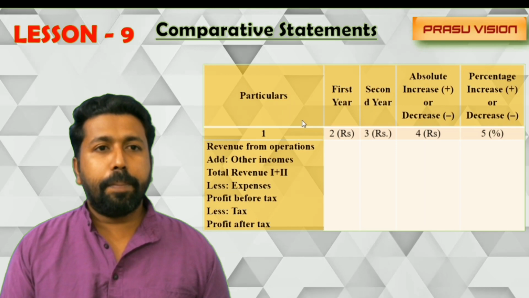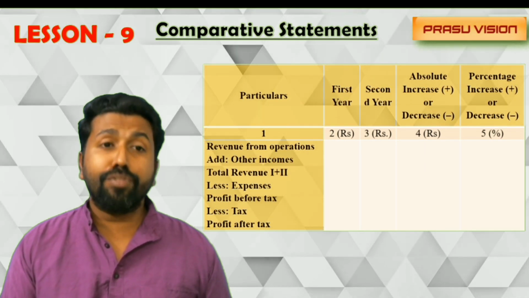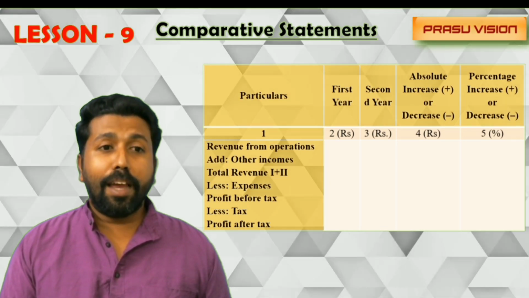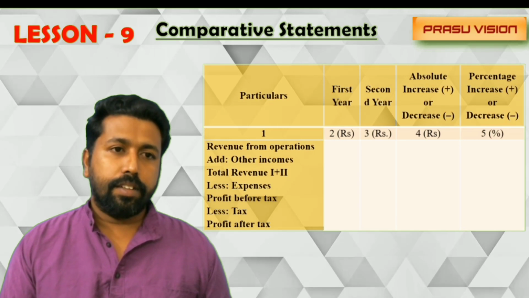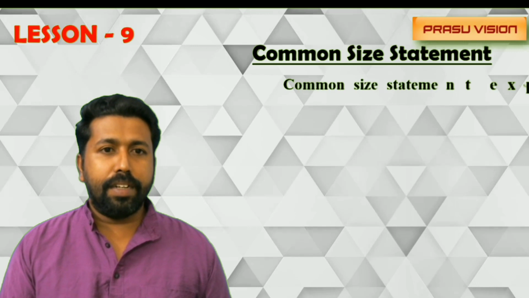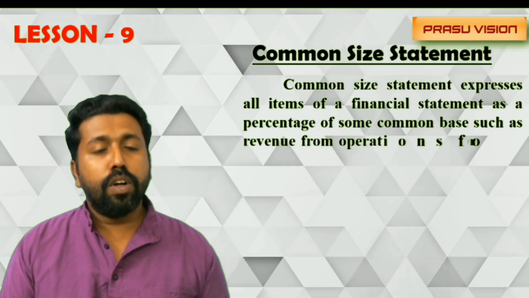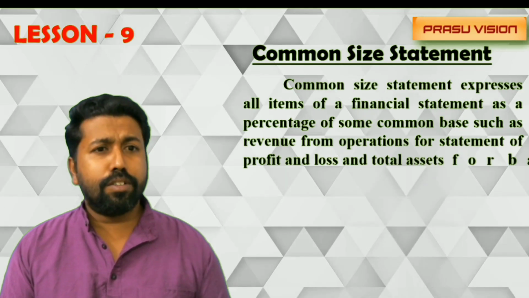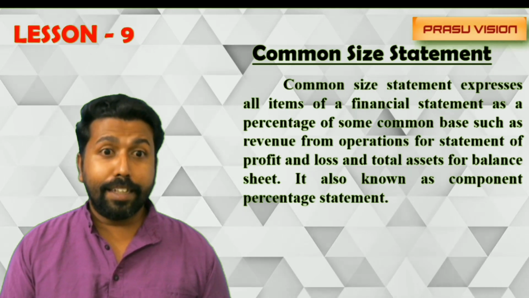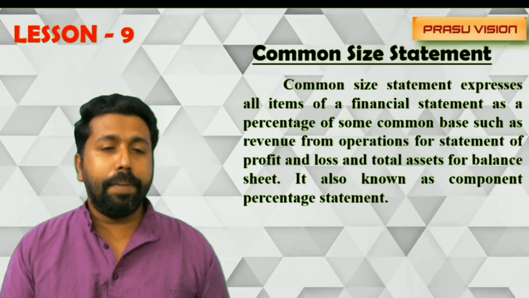Like the same, we can prepare it. In the particular column only one change is happening for the comparative statement of balance sheet. There we are recording all the items, equity and liability and the total asset. That's the only change for that. And another tool is the common size statement. Common size statement is very important. All these areas we can expect for a 4-mark question and a choice-level question. Common size statement is a statement that expresses all the items of a financial statement as a percentage of some common basis.